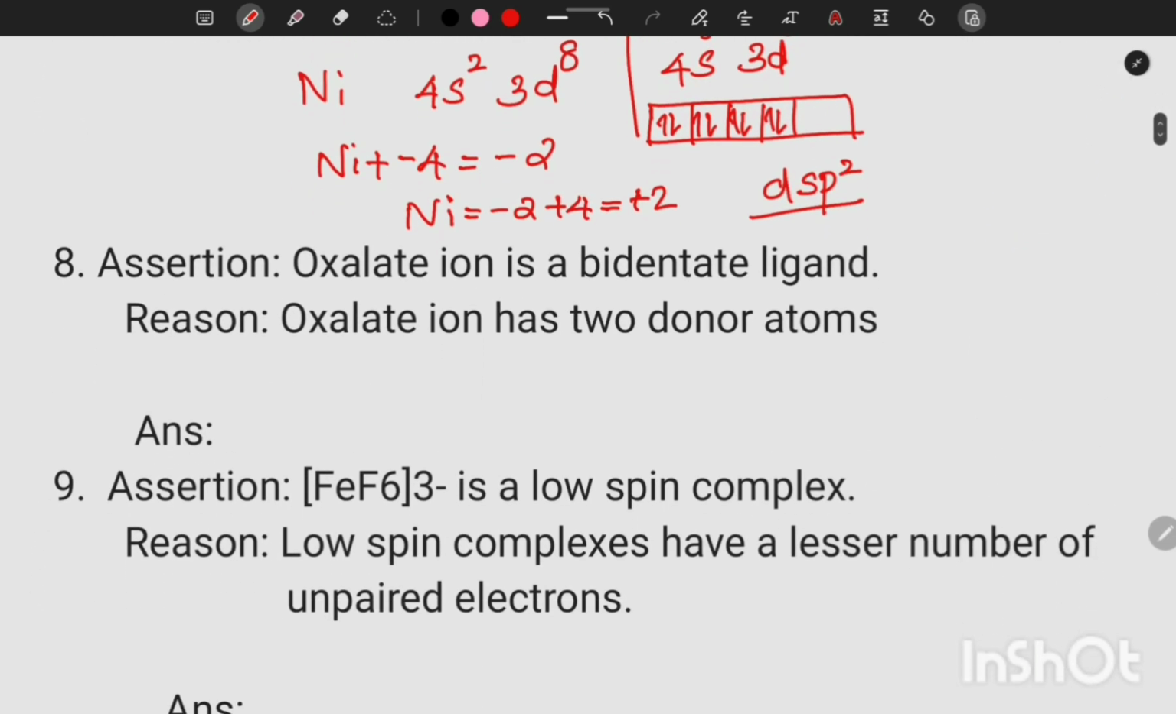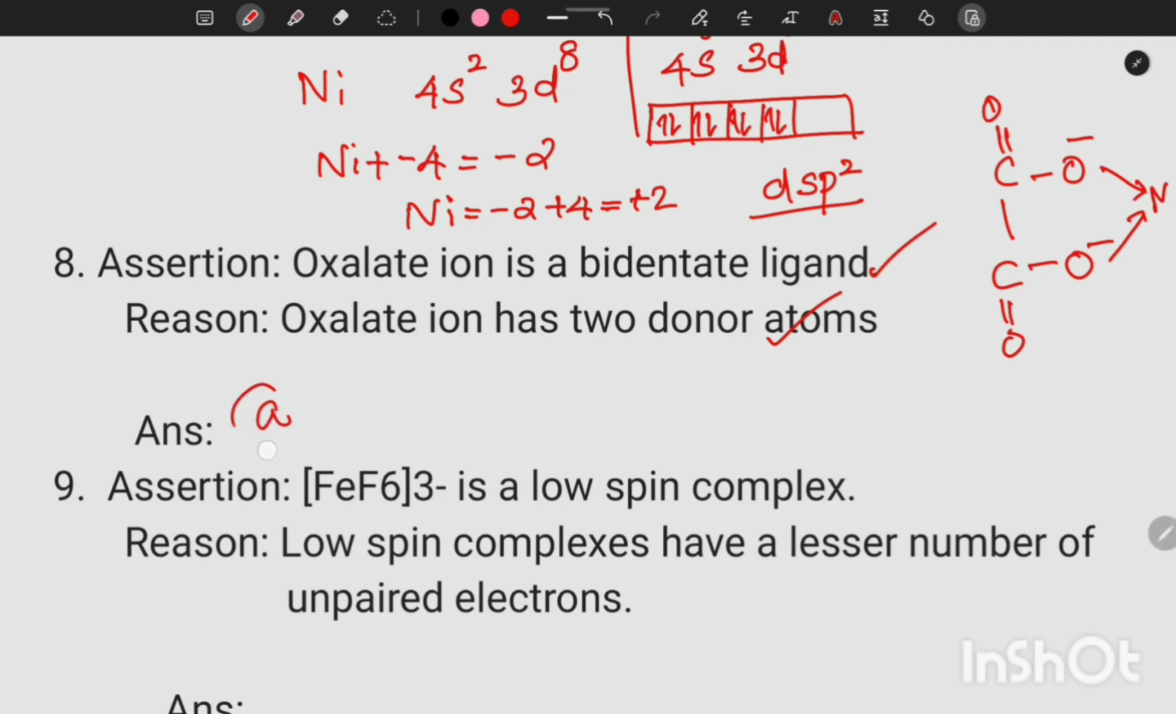Next question. Oxalate ion is a bidentate ligand. That's correct statement. We know the structure of oxalate, COO-, COO-. Here 2 donor atoms are there. So both can be used for connecting to the metal. So oxalate ion is a bidentate ligand. It has 2 donor atoms. Both assertion and reason, both the statements are correct, and reason is the correct explanation of assertion. So our option is A.